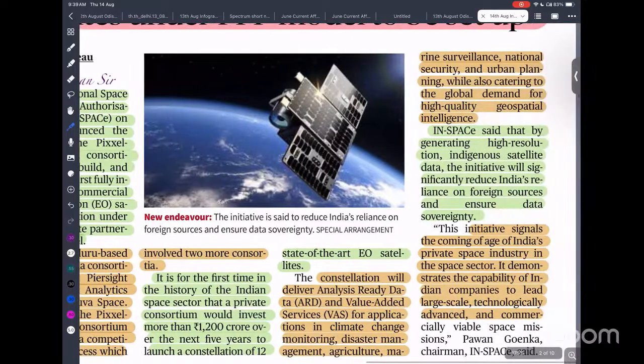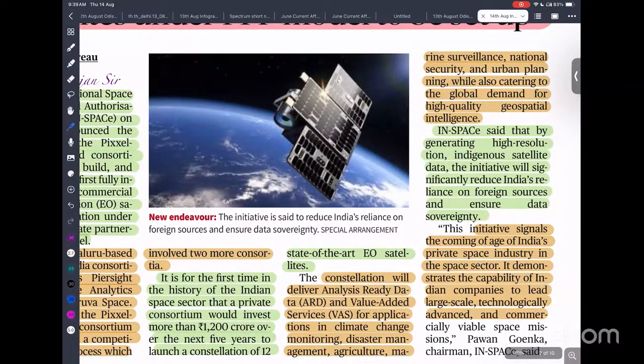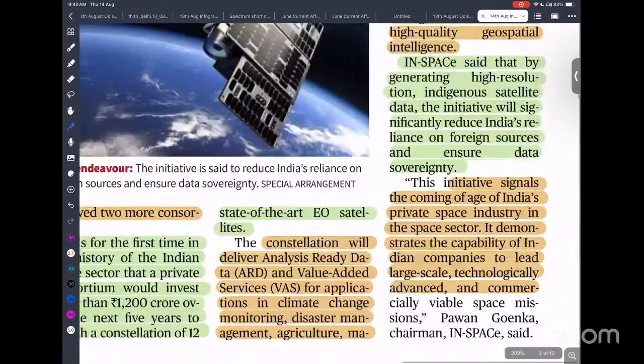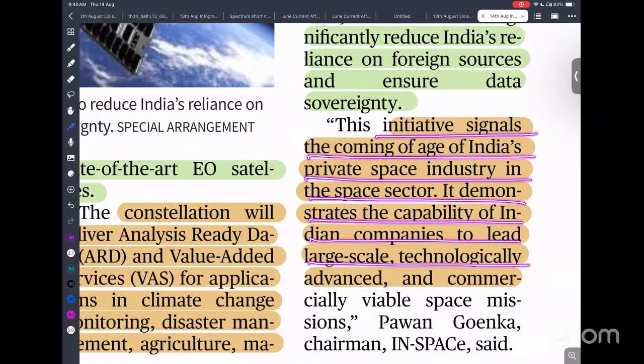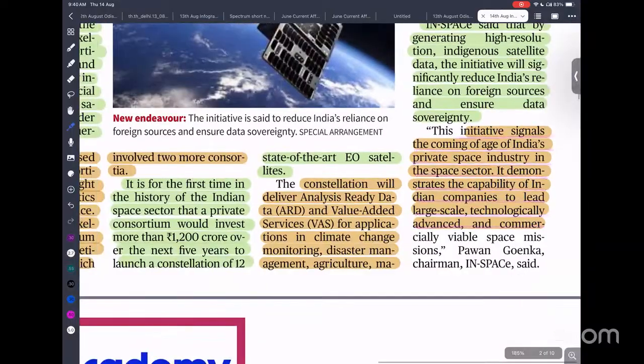Then next they can ask about the objectives of this consortium. For the Earth observation satellites, we are going to launch 12 satellites. What are the objectives of it, and how is it helpful for India? This kind of question they can ask. These initiatives signal the coming of age of India's private space industry. It will demonstrate the capability of Indian companies to lead large-scale technology advancement and commercially viable space missions.